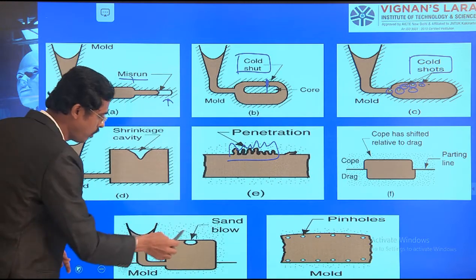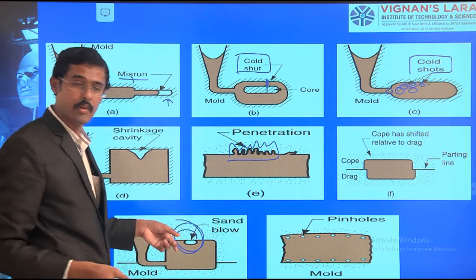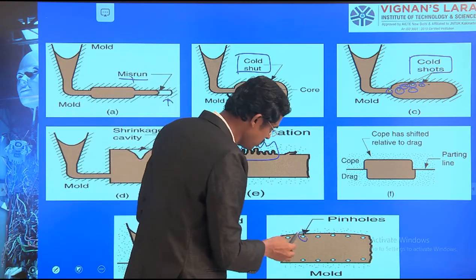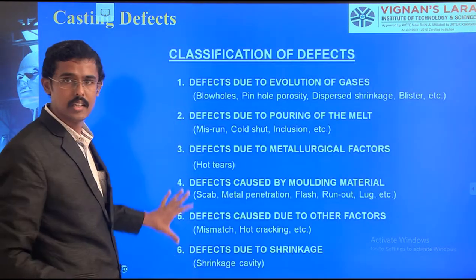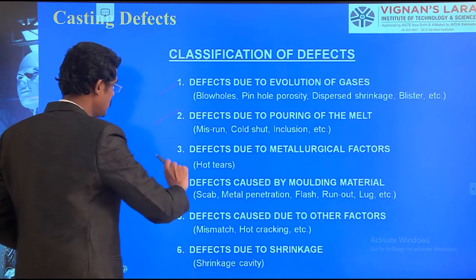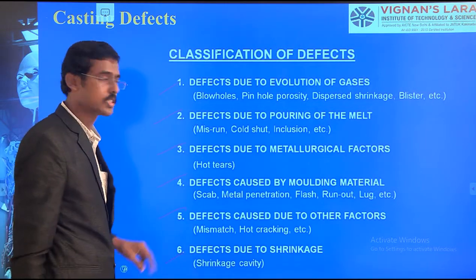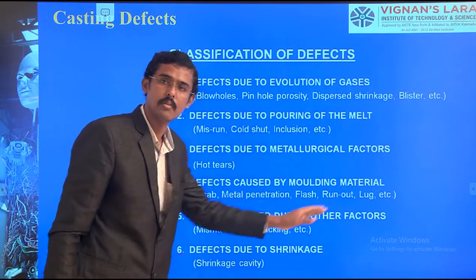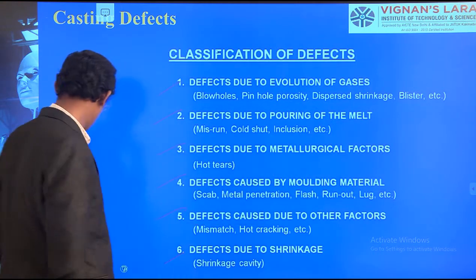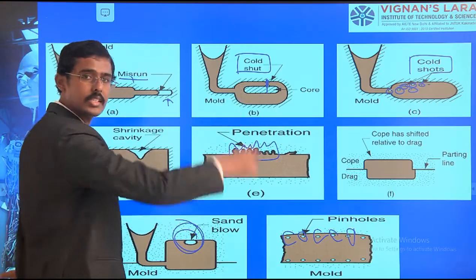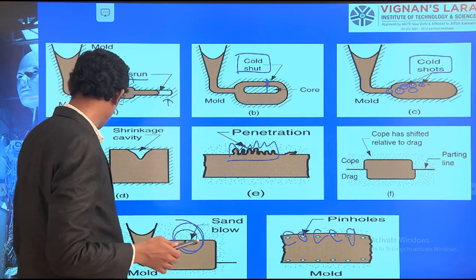Here the sand holes are due to the gas evolution process, and pinholes are also due to gas evolution. So finally, this is what we have studied, all these types of defects. Many more defect classifications are there. We have to study them. Keep these points in mind, as they will be helpful for the exam.